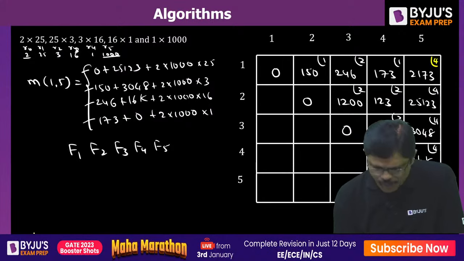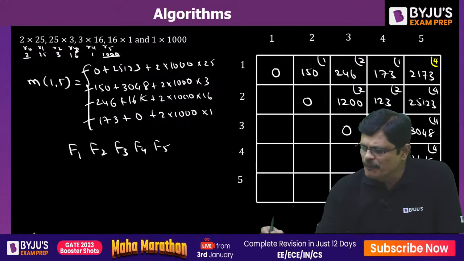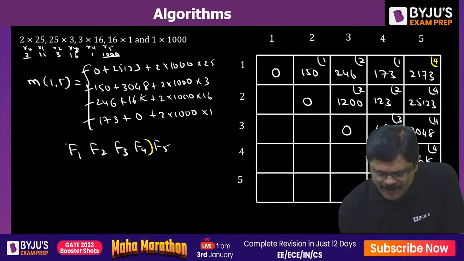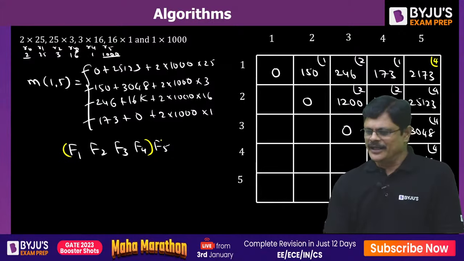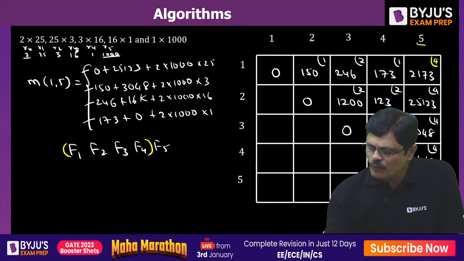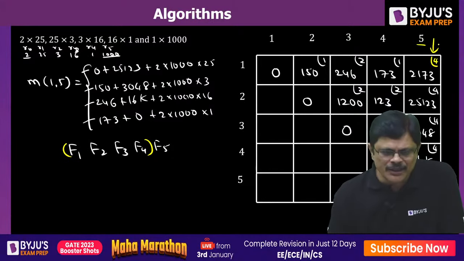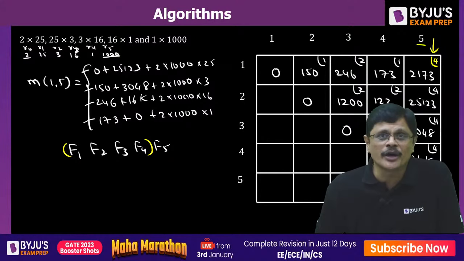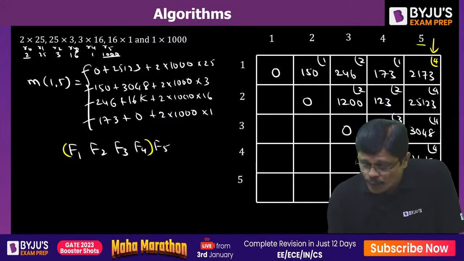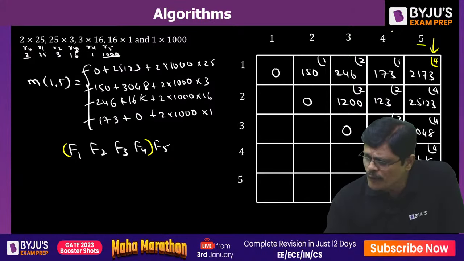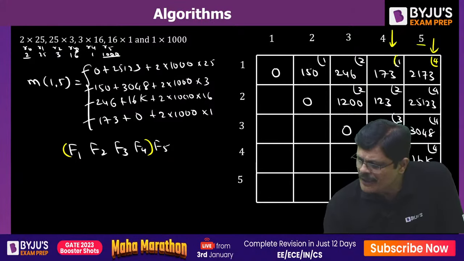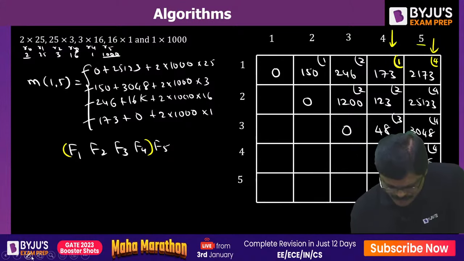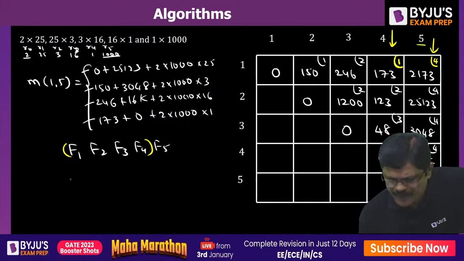So first, at what point do we divide? F4 you have to divide, because 1 to 5 is where you are dividing, and this will tell you. At 4 you are dividing. Now 1 to 4, where are you dividing? You are dividing at 1. So the next point would be at F1 we are dividing.